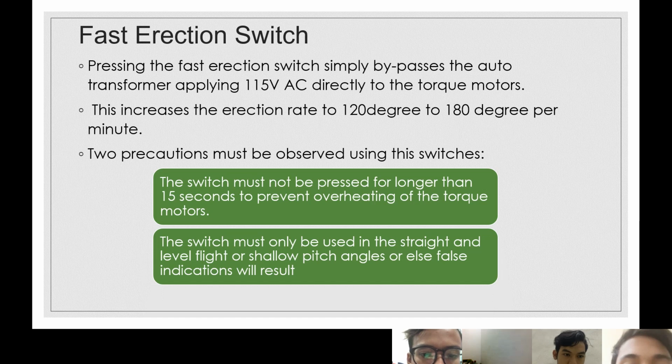There are two precautions to be observed while using this switch. The switch must not be pressed for longer than 50 seconds, to prevent overheating of the torque motors. The second one, the switch must only be used in straight and level flight or at a shallow pitch angle, or else false indication will result.